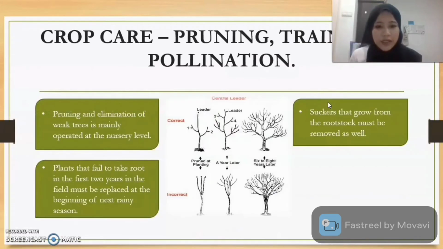Next, we have crop care, pruning, training, and pollination.